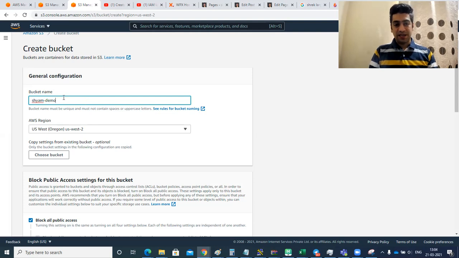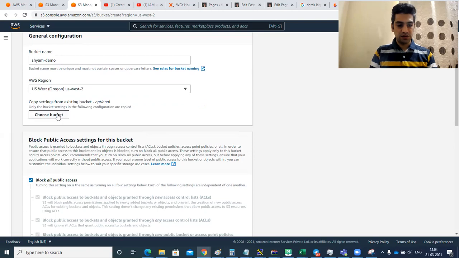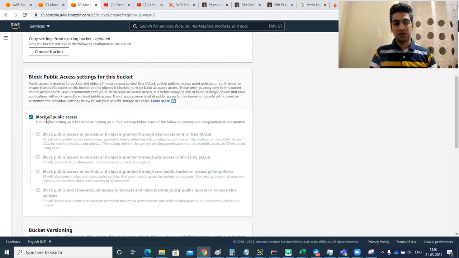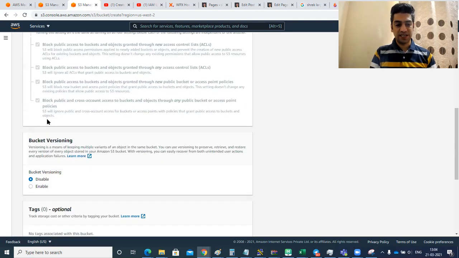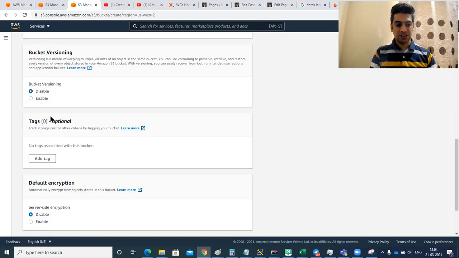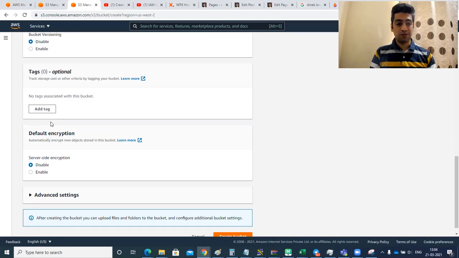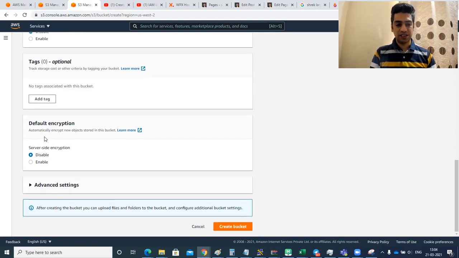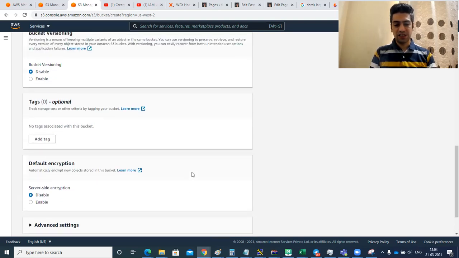So I'll create a bucket, or you can say folder, with the name sham-demo. The region is the default region, US West 2, and by default the public access to this bucket is blocked. So keep the rest of the settings as they are. This is bucket versioning. These are other features. I won't go into much detail on other services like encryption and those things. I'll simply say create bucket.